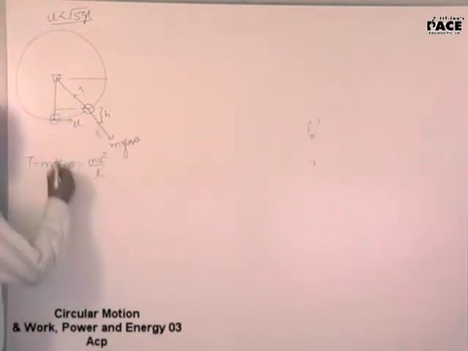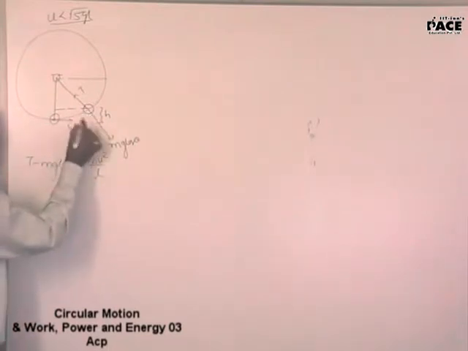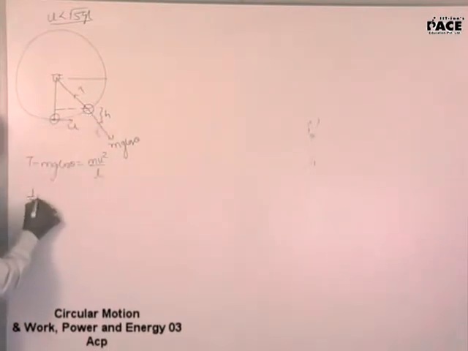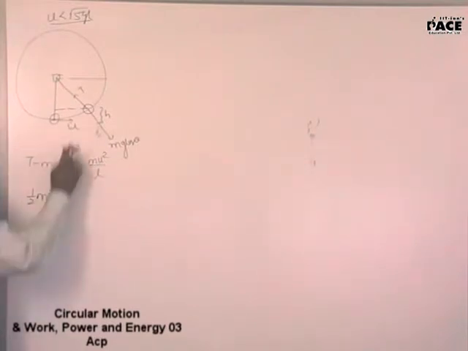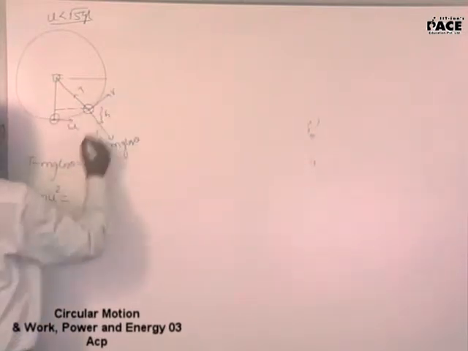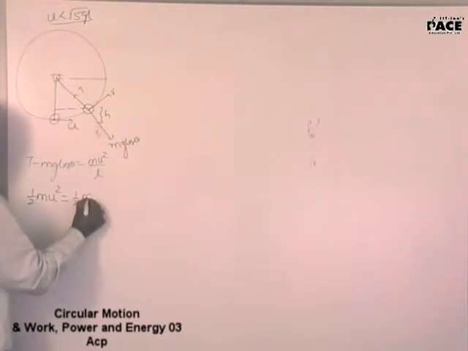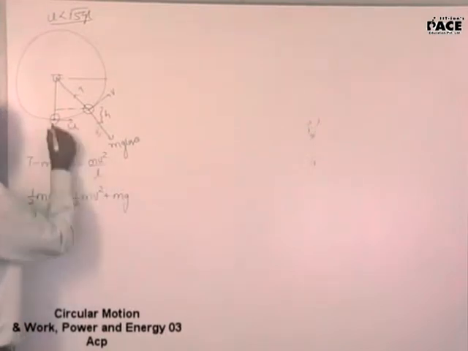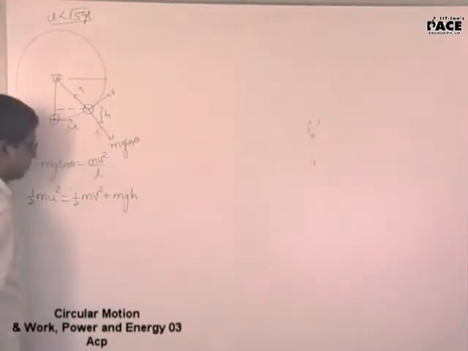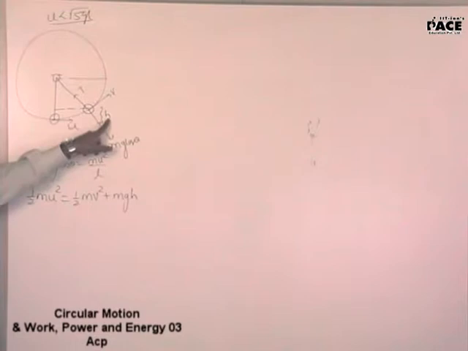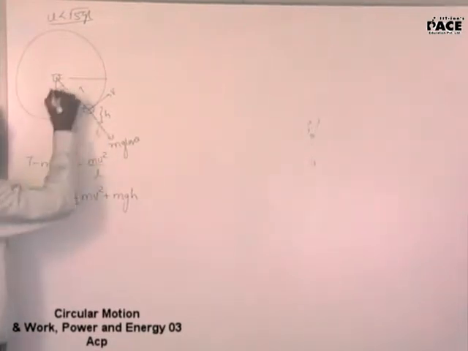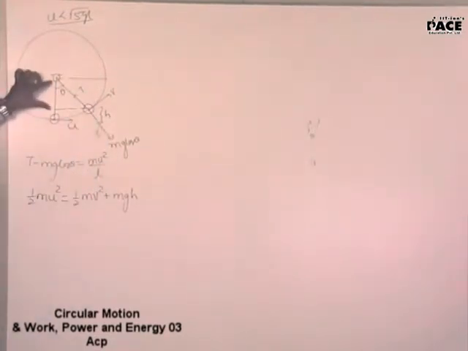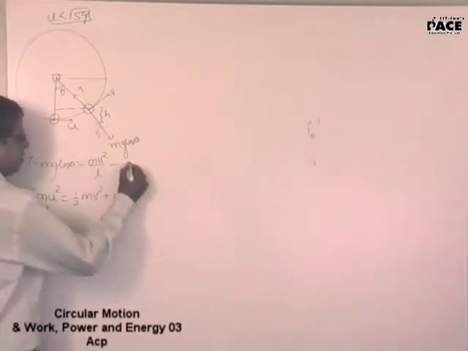Second, conserve the total energy here and here. The initial energy is half mu square, which will be equal to, the velocity here is V, half mv square plus mg h. This particular height is h. The vertical height h will be, if this angle is taken as theta and the total length is L, this length is L cos theta. L into 1 minus cos theta will be the height by which it moved up. Right? So this is my first equation.